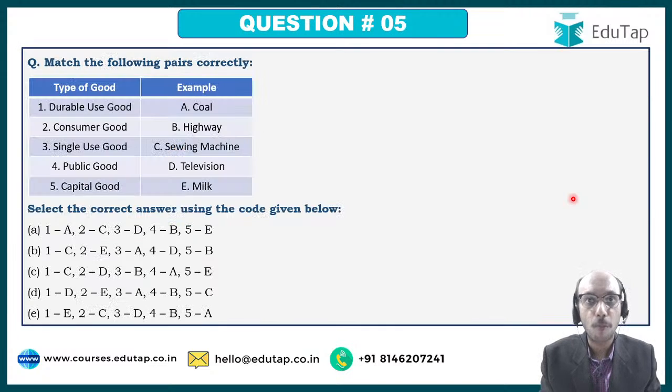Moving ahead to the mega fifth question. Match the following pairs correctly. Durable use goods, consumer goods, single use goods, public goods, and capital goods. These are the five types of goods which have been placed in front of you, and I have given examples to you. Now, based upon everything that we have studied in this lecture, you have to select the right answer and you should be able to explain why.